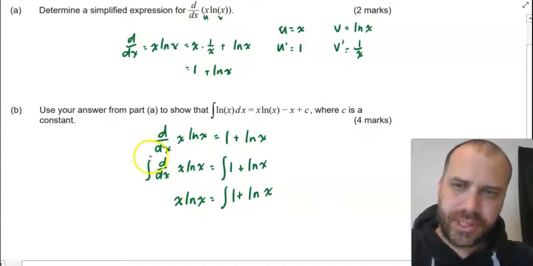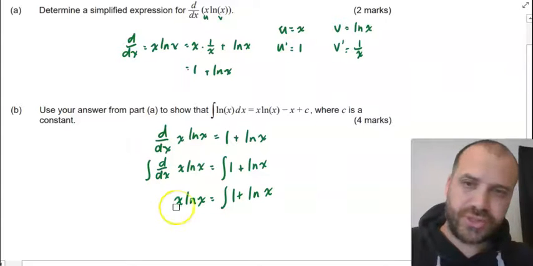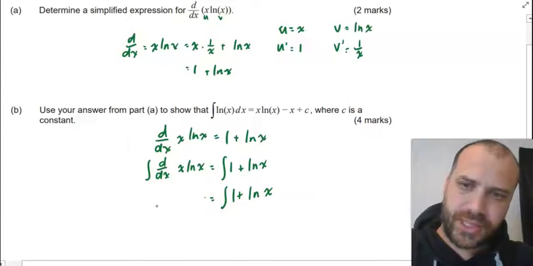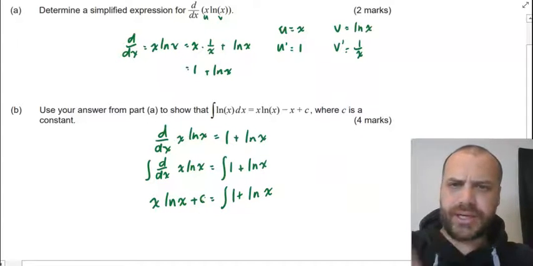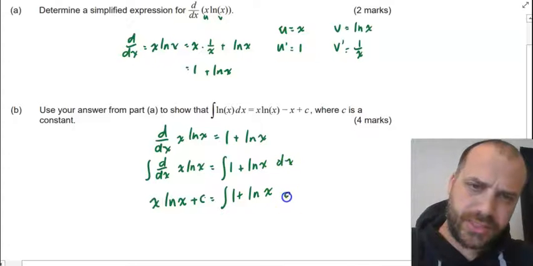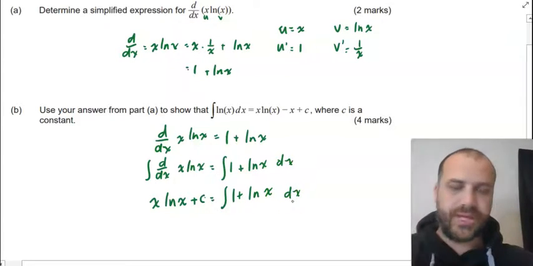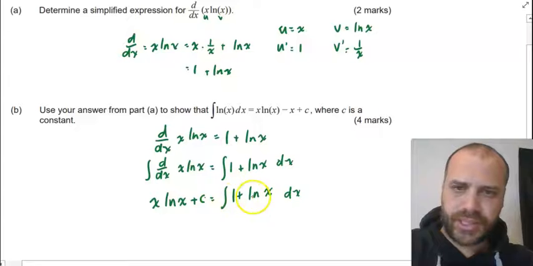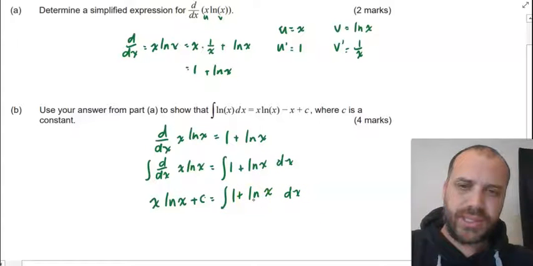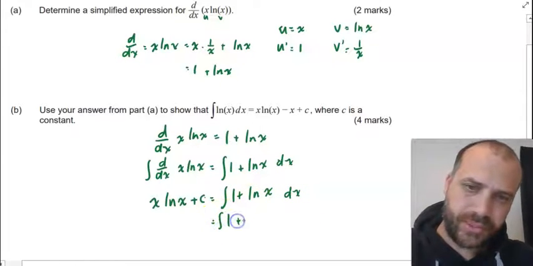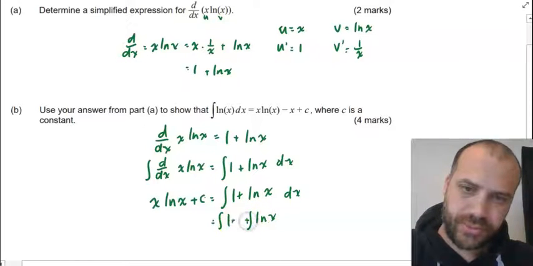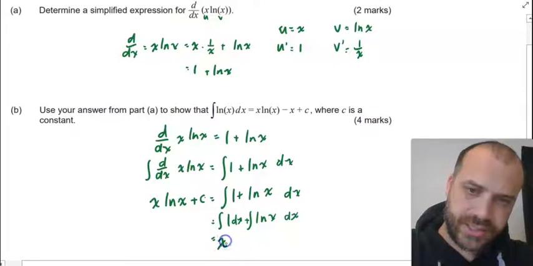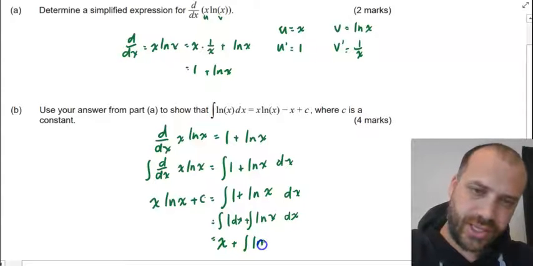I'll just make a small amendment here. Because I've integrated, I've introduced a constant, a plus c here. So we get x ln x plus c. Okay, now I've been a bit lazy here with respect to x. Now the integral of 1 plus ln x with respect to x is going to be equal to the integral of 1 plus the integral of ln x, both with respect to x. Alright, and the integral of 1 is x, and we're left with this integral of ln x with respect to x.